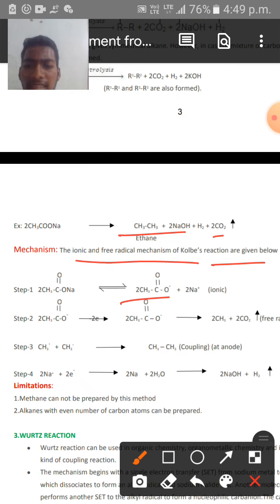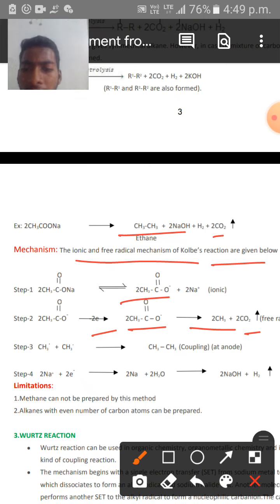In the second step, what happens? The acetate ions lose 2 electrons to produce 2 acetate radicals, and these acetate radicals again undergo decomposition into 2 CH3 radicals, along with the liberation of 2 moles of CO2 gas.